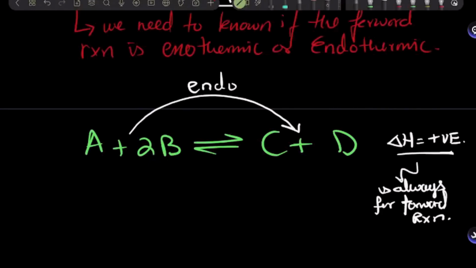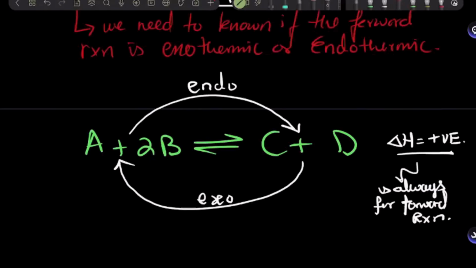And the opposite reaction is the opposite of the process, right? The backward reaction is the exact opposite of this process. So that would be the exact opposite change, that is exothermic. If the forward reaction is endothermic, the backward reaction, which is the complete opposite of that, would be exothermic.